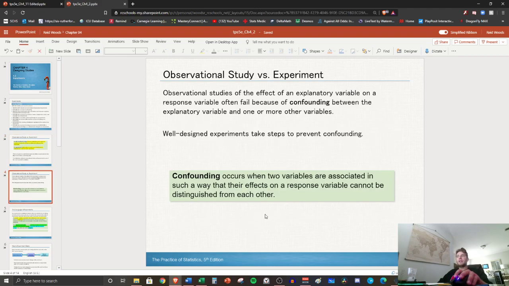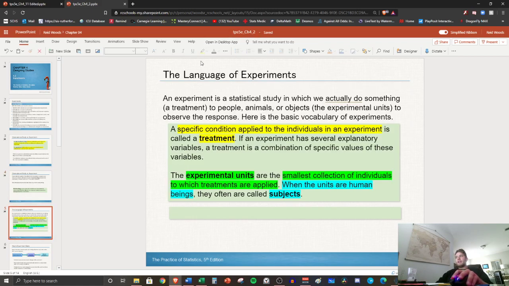The issue with the observational studies is the idea of confounding. We already wrote this definition down. It was in my intro. But it's hard to tell in an observational study what's causing the actual effect itself. Okay. So we don't have to write confound. We already wrote it. Let's talk about the language of experiments. Okay. So in an experiment, we're actually doing something. In the observational study, we're not.